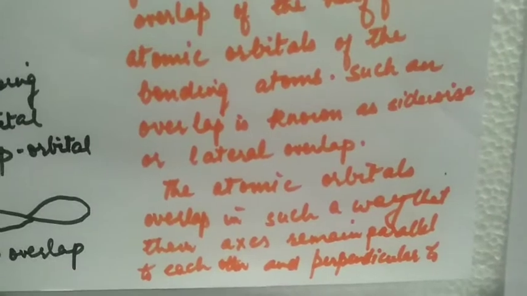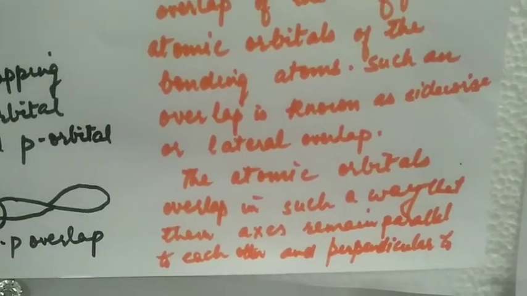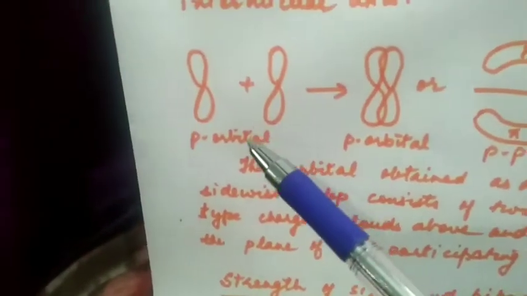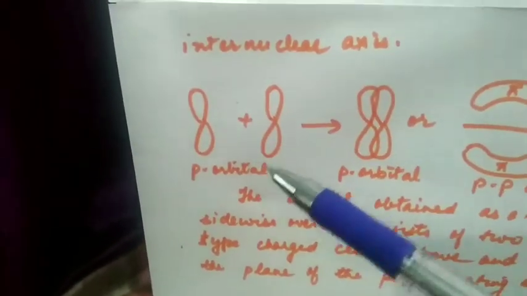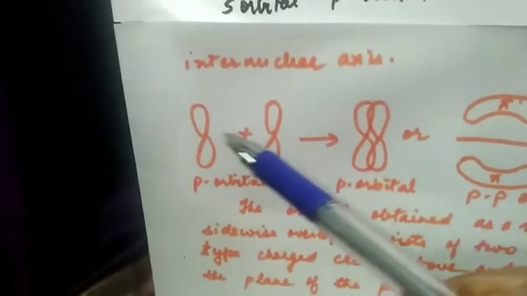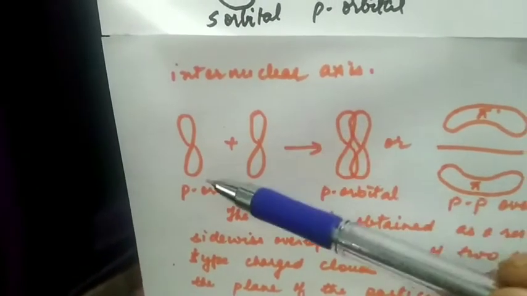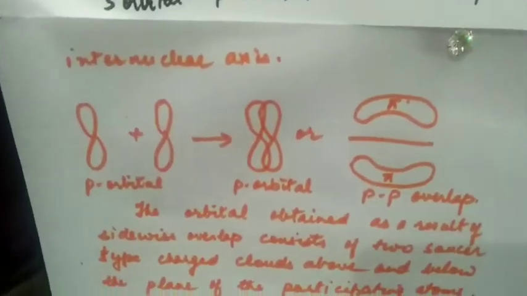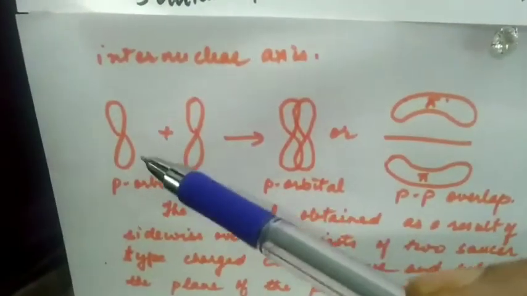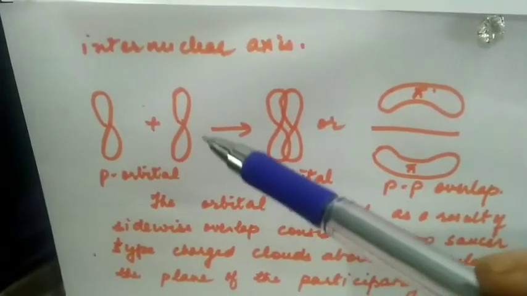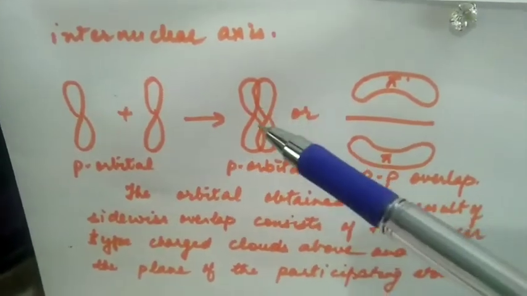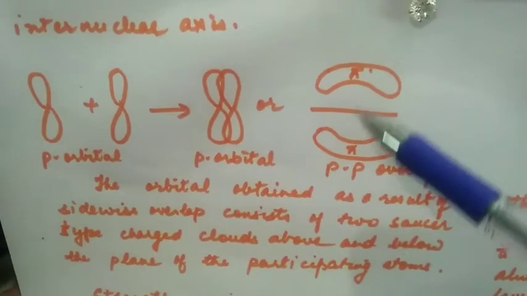Such an overlap is known as sidewise or lateral overlap, and the atomic orbitals overlap in such a way that their axes remain parallel to each other and the internuclear axis is perpendicular to the overlapping. So a px orbital will overlap with another px orbital to form a pi bond.